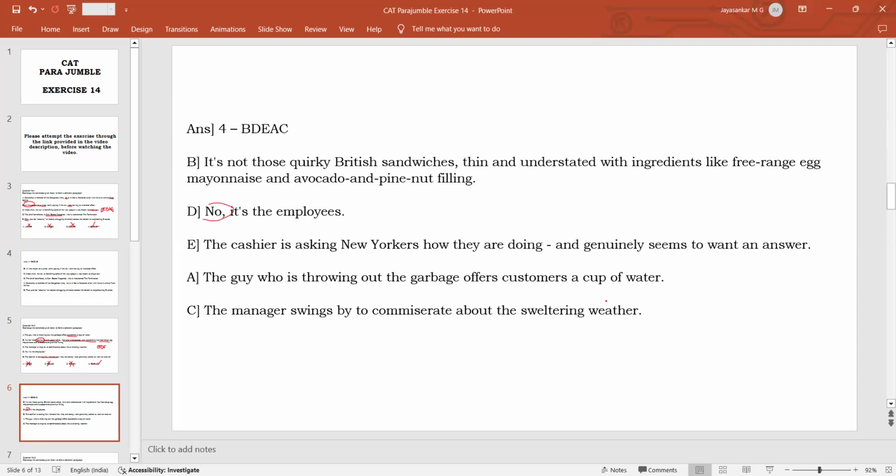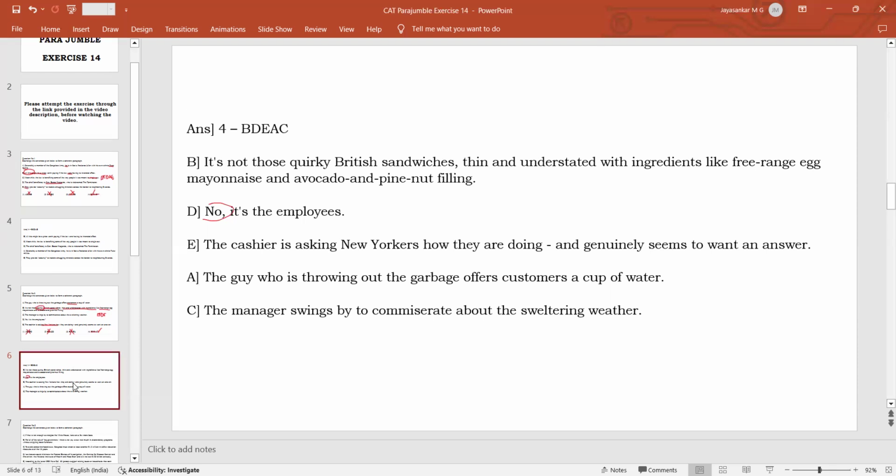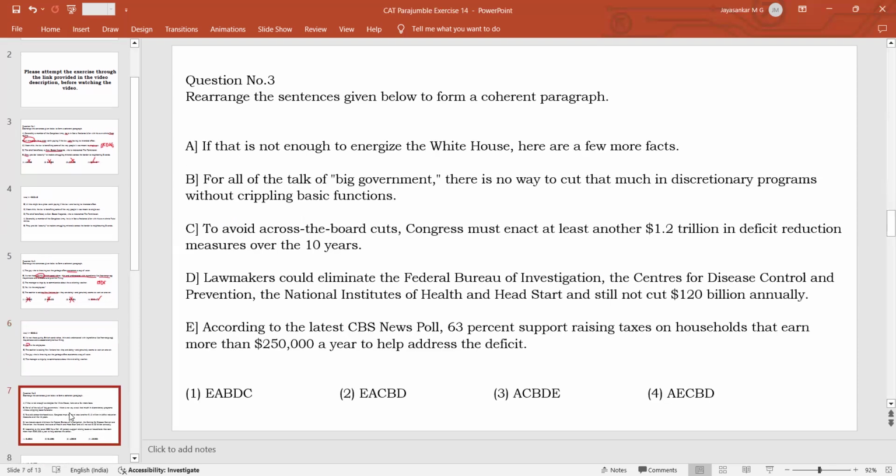The guy is throwing out the garbage, offers customers a cup of water. The manager is talking to the customers, expressing sympathy about the hot weather. So these are the things by which the employees are treating the customers with respect and courtesy, as a result of which the restaurant is doing good business. This is the way you unjumble the sentence, the logic or the paragraph.